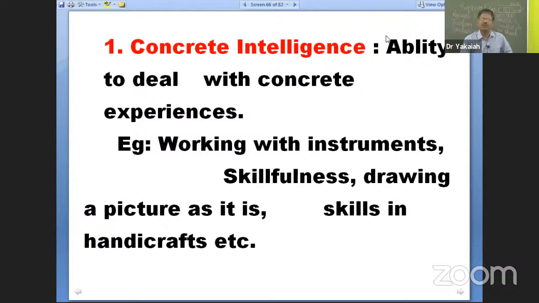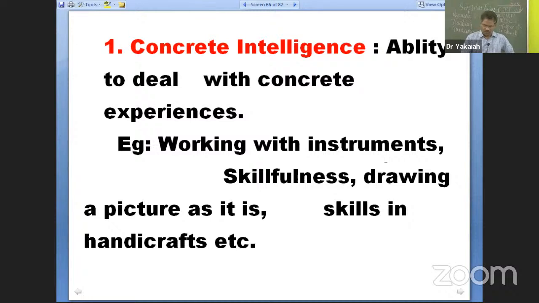That is ability to deal with concrete experiences. For example, working with instruments, skillfulness, drawing a picture as it is, copy paste kind of thing. All right. Otherwise, creative drawing, go to again abstract thinking. Skills in handicrafts, in manufacturing the fan, spare parts, or other objects, or TV and other goods, electronic goods, in all these areas, particularly handicrafts, what is mainly required is concrete intelligence.